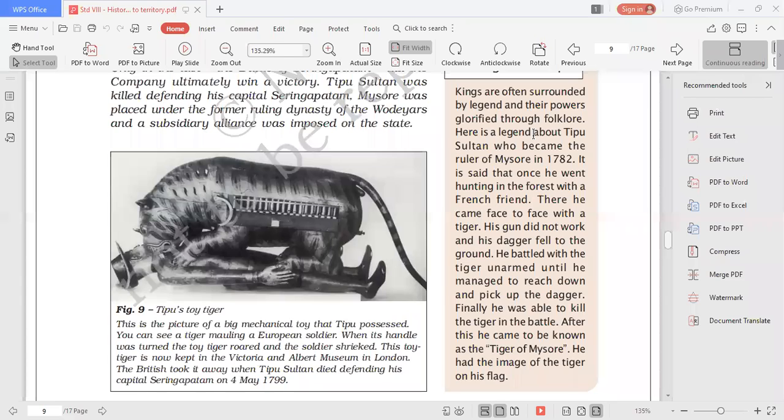Children, he fought bravely and he was assassinated on the main gate of his fort. He did not run away. Many of his servants, many of the ministers, told him that you can safely run away from here. But he did not turn his back from his people. He came out and he fought very bravely against the British and he died there.